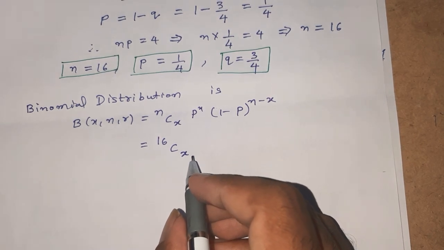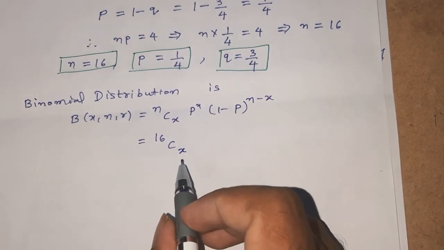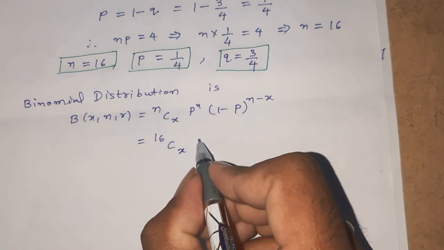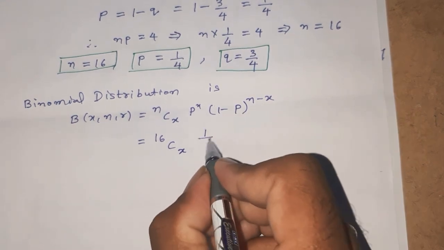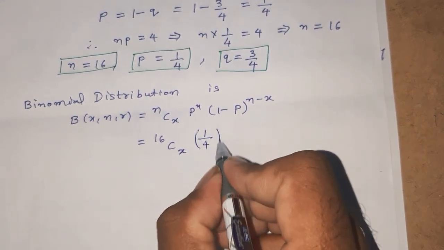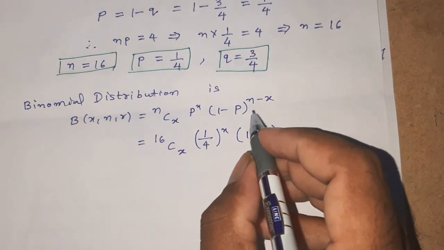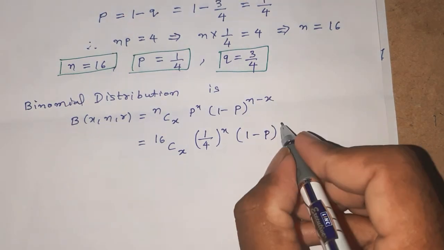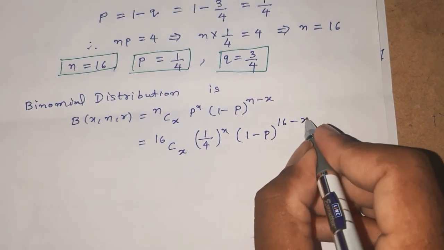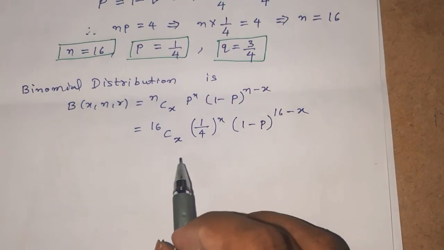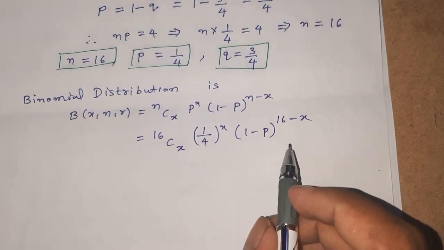It will depend on the given problem. X is the number of successes. Here the probability is 1 by 4, so p^x is (1/4)^x, and (1 minus p)^(n minus x) is the power of 16 minus x. Okay, this is the binomial distribution.